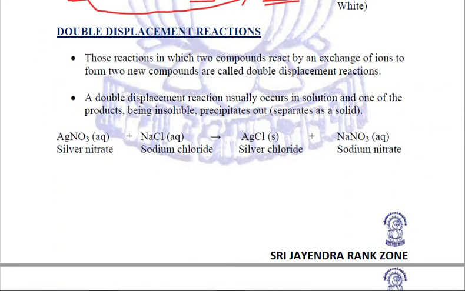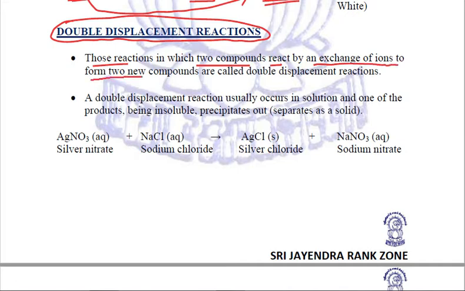Now let's talk about another type of reaction. They are double displacement reactions. Double displacement means now two compounds will be displaced. So those reactions in which two compounds react by an exchange of ions to form two new compounds are known as double displacement reactions.